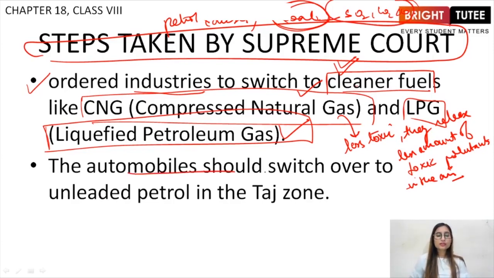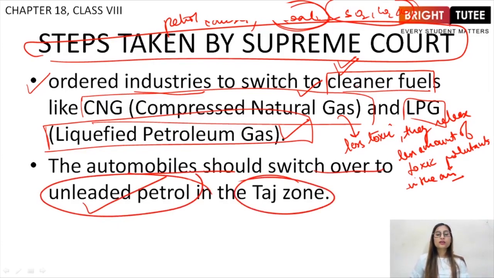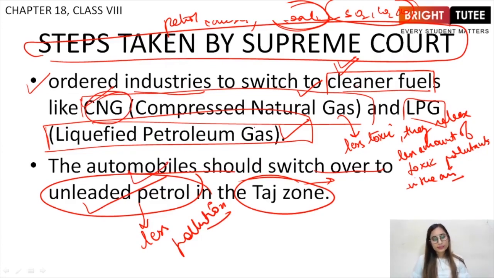Now, automobiles should switch over to unleaded petrol in Taj zone. Whenever there are automobiles in the Taj zone, they are supposed to switch to unleaded petrol. Unleaded petrol causes less pollution. That is why automobiles are advised to either switch to cleaner fuels such as CNG or to unleaded petrol, leading to less pollution, right?